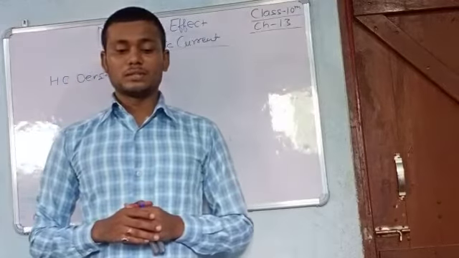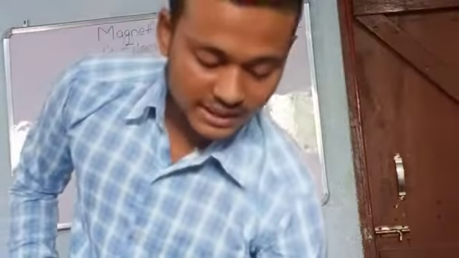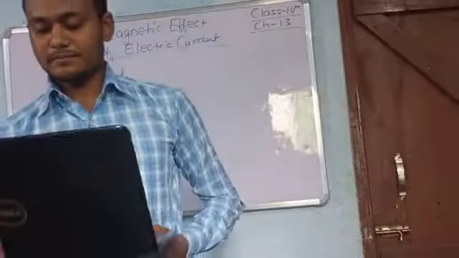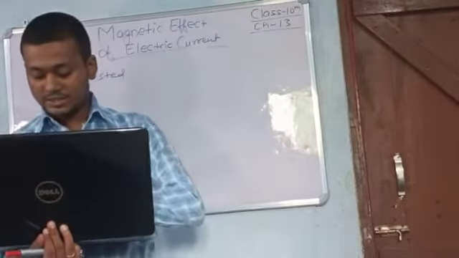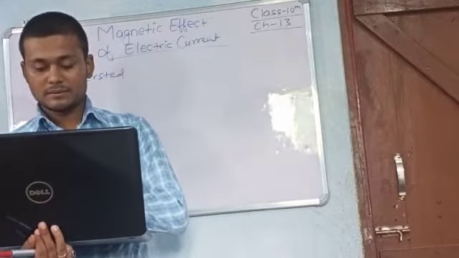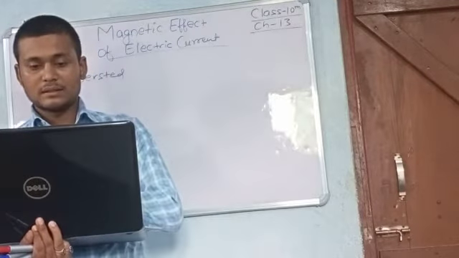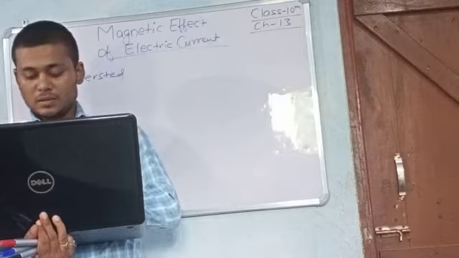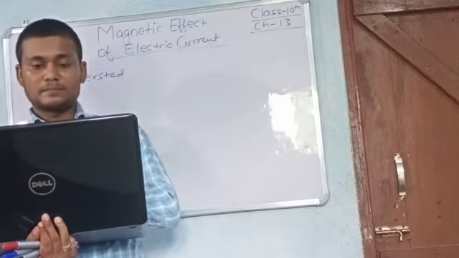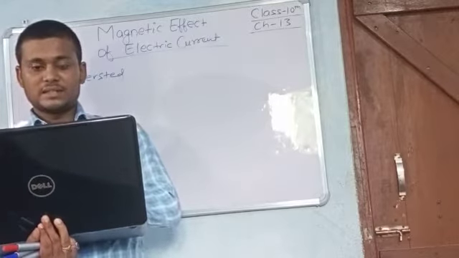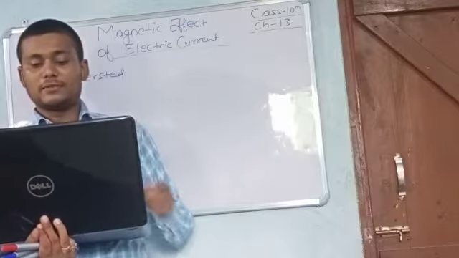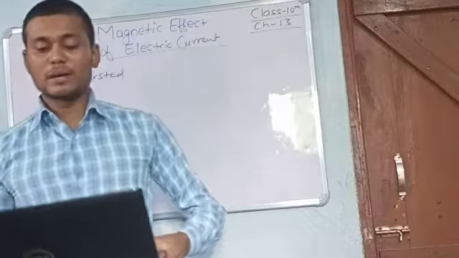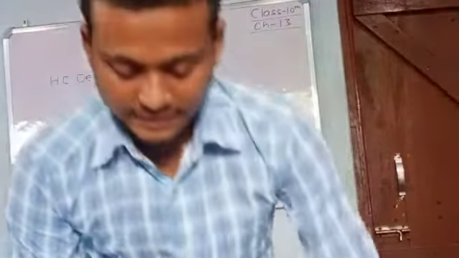Okay, now the next concept related to this chapter is the right hand thumb rule. See, what is the right hand thumb rule? It is related to magnetic field and current.